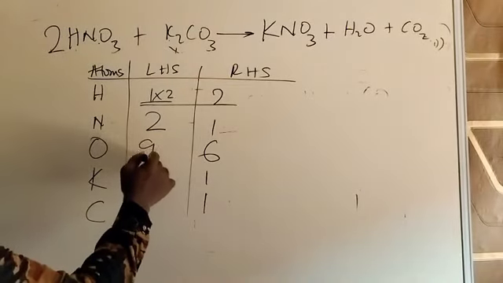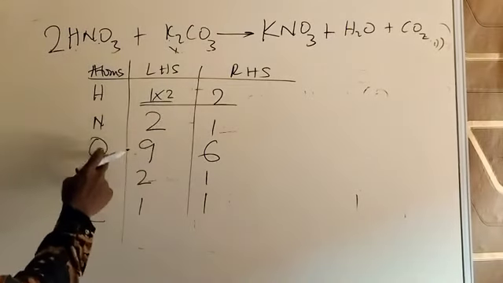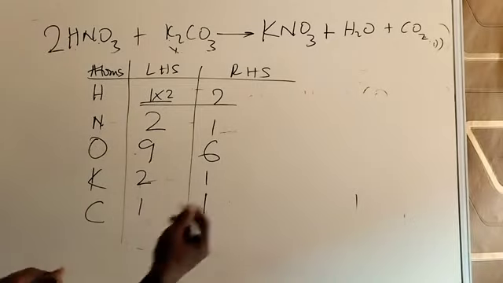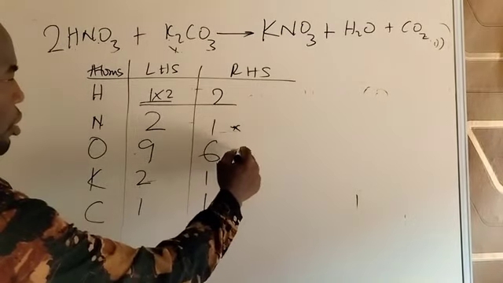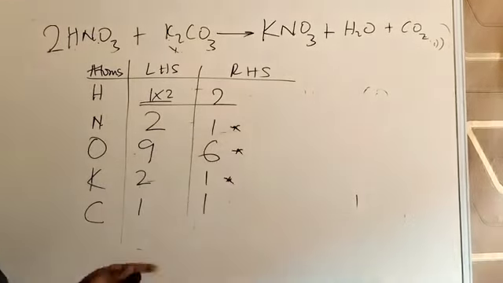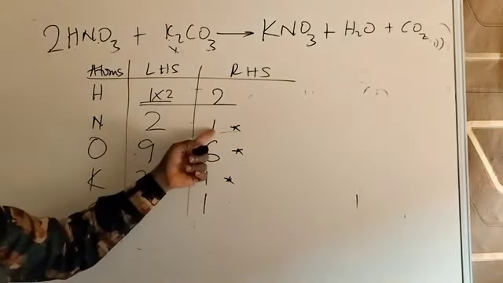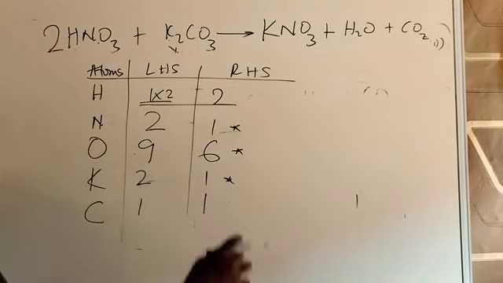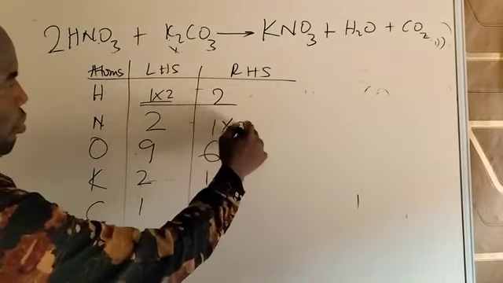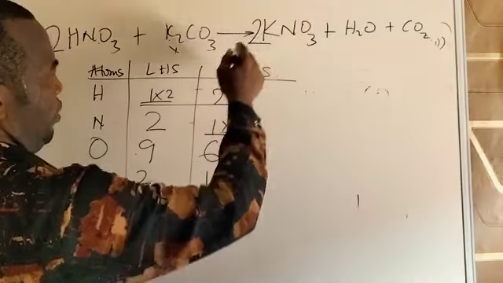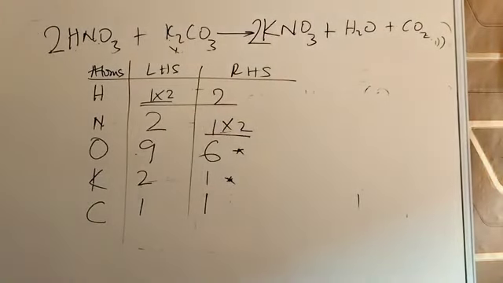So by placing the 2 for hydrogen, we have upset these other two elements. Having done that, we still go ahead. We have nitrogen, oxygen, and potassium. It is not easy to balance oxygen for now, but you can balance nitrogen and potassium. So let me start with nitrogen. We multiply this by 2. We put 2 here in front of nitrogen.